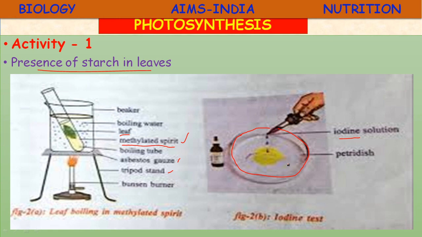So this is the experiment which indicates the product of photosynthesis. The product formed in photosynthesis is starch. As soon as the photosynthesis reaction is completed in the leaf, the glucose is converted into starch. The starch is a complex carbohydrate, or a polysaccharide. So this is transported to different parts of the plant.